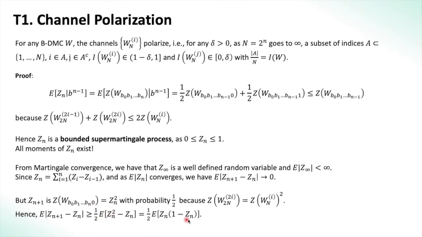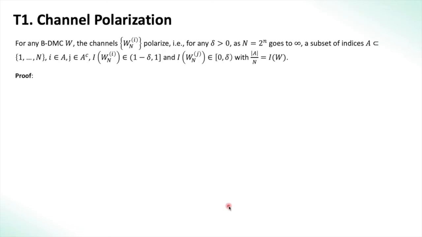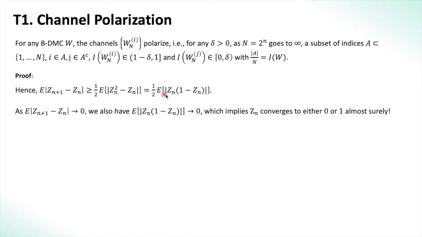The other probability terms are neglected, and since this is a positive random variable, we have that greater-than inequality. Half of expectation of Z_n squared minus Z_n is equal to half of expectation of Z_n times 1 minus Z_n. Now this expectation converges to 0. We have this expectation Z_n times (1 minus Z_n) converging to 0, which implies Z_n converges to either 0 or 1 almost surely, because this is a positive random variable, so all of those terms have to be positive. So either mod Z_n goes to 0 or mod of 1 minus Z_n goes to 0, which implies Z_n goes to 1. So now we actually have proven the result that Z_n converges to either 0 or 1 almost surely.